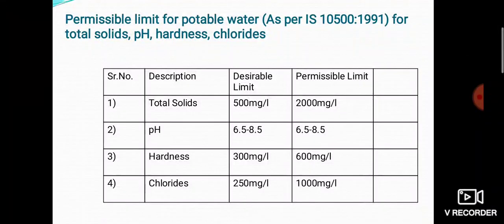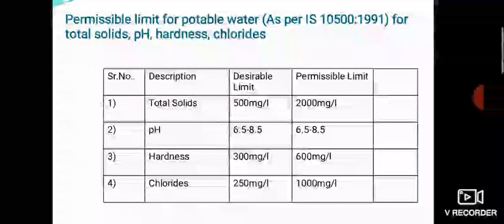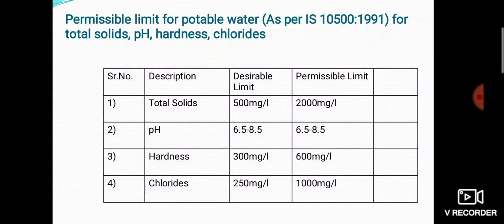Now you also have a practical on this, so practicals are also very important. After this, the total solids desirable limit is 500 milligram per liter and permissible limit is 2000 milligram per liter. pH is in between 6.5 to 8.5. Then hardness should be in between 300 milligram per liter to 600 milligram per liter.